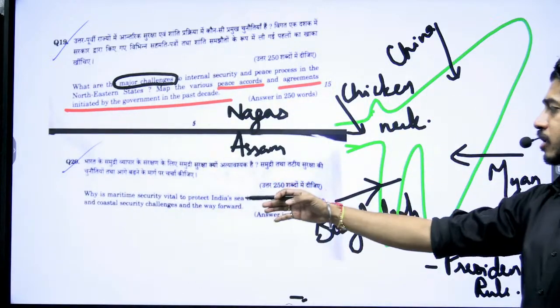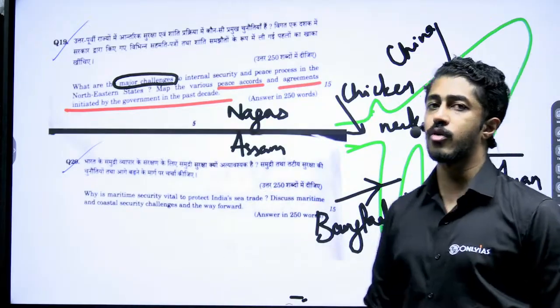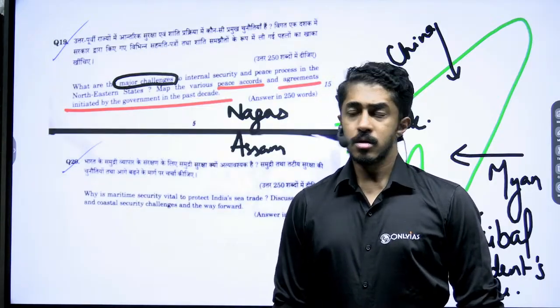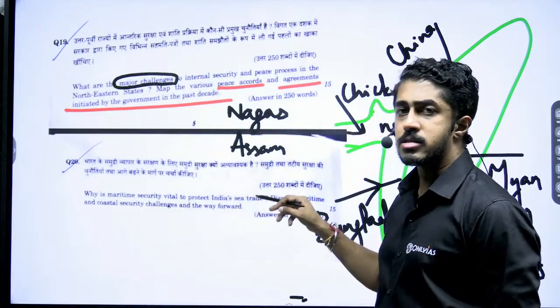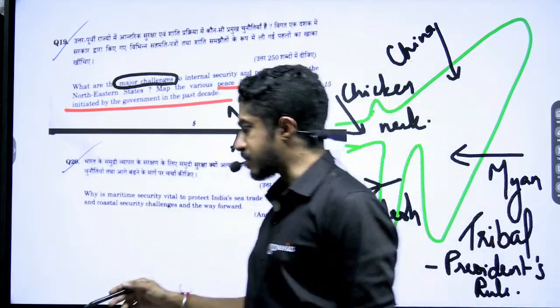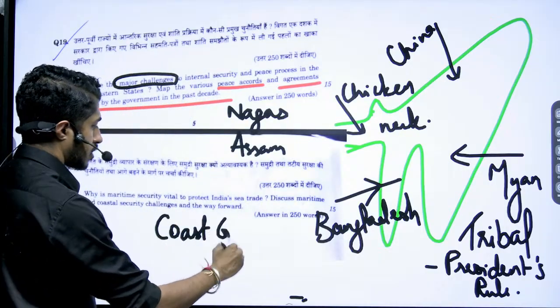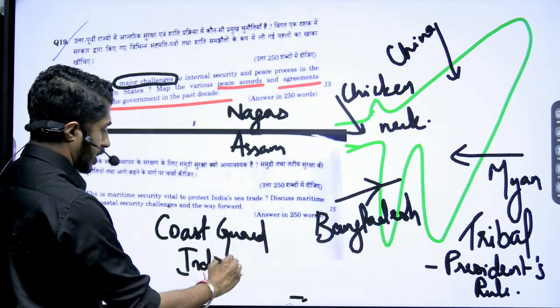Last question: Why is maritime security vital to protect India's sea trade? Discuss maritime and coastal security challenges and the way forward. Repeated question. When you talk about maritime security, you will have to mention the Coast Guard and the Indian Navy, and what they are doing.